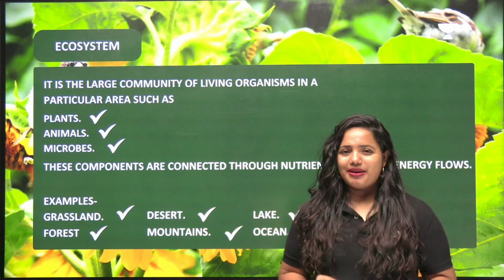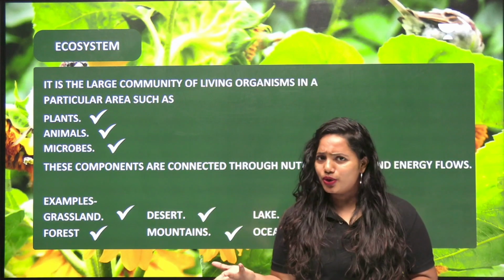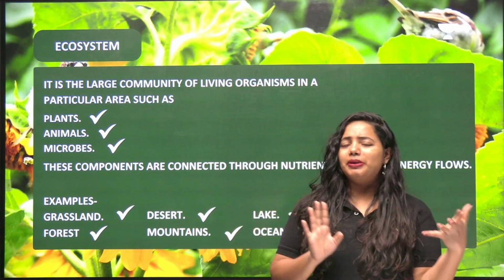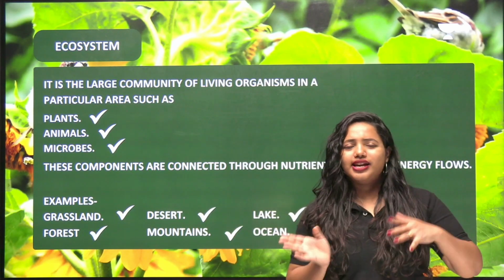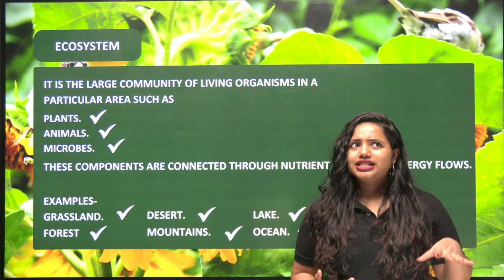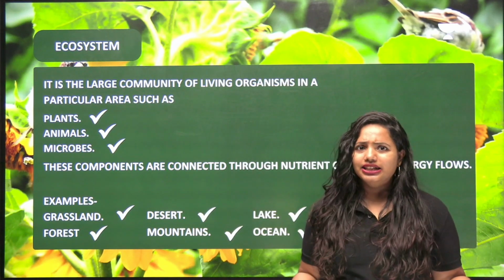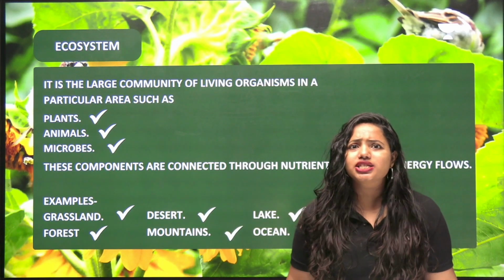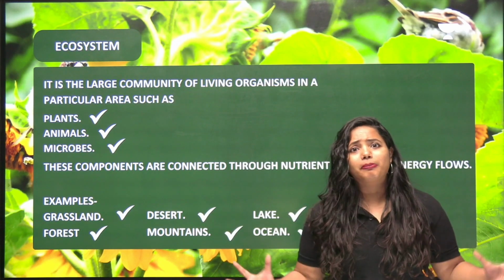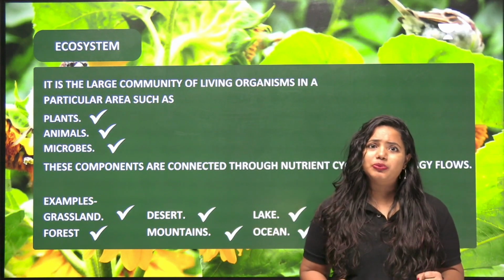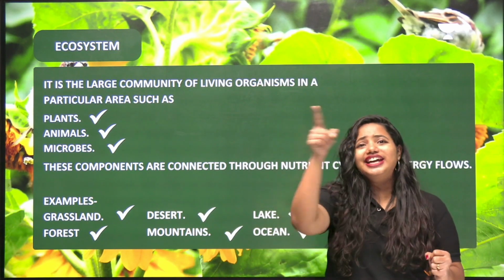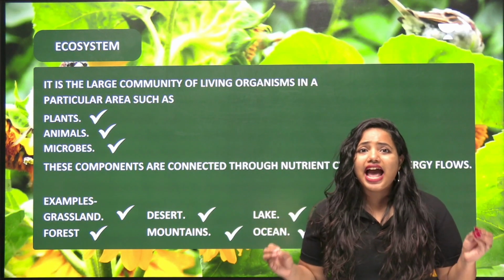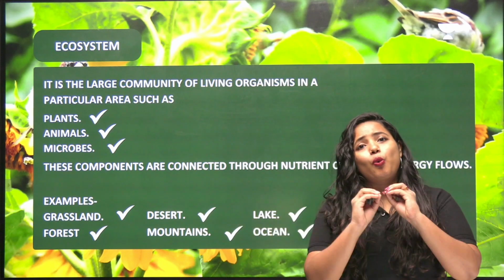So let's take another example here. Plants are producers. So plants can be eaten by grasshoppers. Grasshoppers can be eaten by frogs. Frogs can be eaten by snakes. Snakes can be eaten by an eagle or a vulture. Once a vulture dies, its body undergoes decomposition so that the microbes can eat it. So in this way, the nutrients are getting circulated, right? So food chain, food web, nutrient cycle and energy flow. All these are well connected.